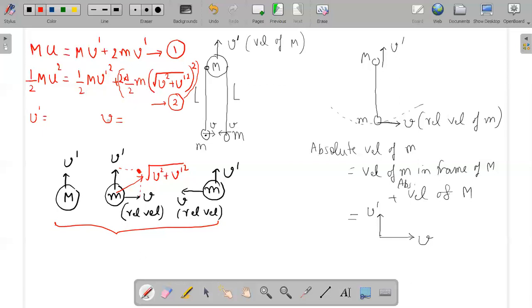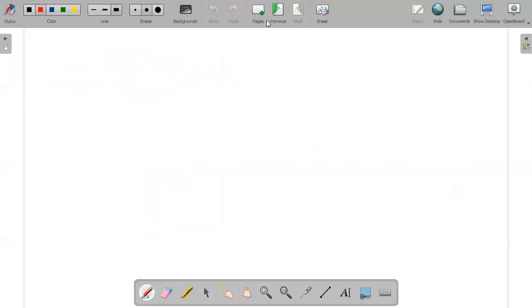Now the next part. The situation is that capital M mass will experience two forces by the strings. Since it is connected by two strings, there are two tension forces acting on capital M mass, and therefore acceleration of capital M will be 2T divided by M in the downward direction.